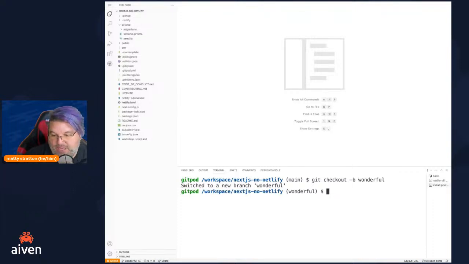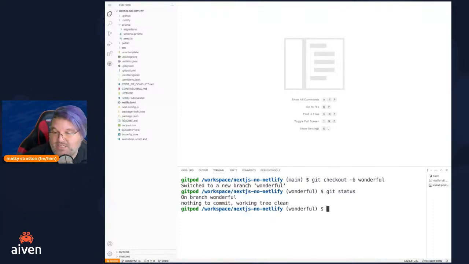In my prompt, which is normal, you can see that the branch name switched, so we know what branch we're in. You might have a fancier prompt. I'm using a pretty vanilla prompt here in Gitpod, but fancy prompts are fun and colorful and stuff. And then again, we can always just say git status. It's going to say, hey, you're on branch wonderful. Everything looks fine. You didn't do anything yet, Maddie. Cool.